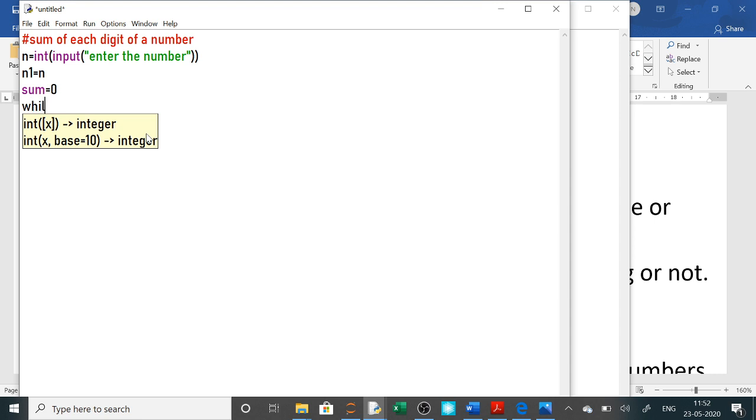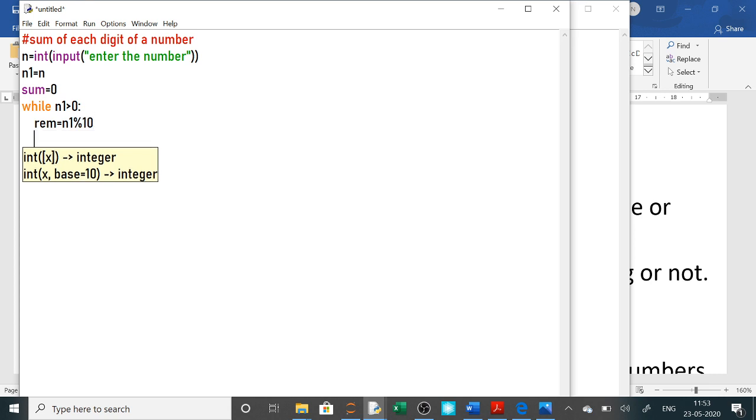I will check here while num, or n1, both are the same thing, is greater than 0, it will execute its task. What task does it have to do? You have to take out each digit and give it to sum. To take out each digit, I will use a remainder variable, and n1 % 10 I will take, so it will give the last digit, and then I will give it to sum. So sum plus equals rem. So the remainder is being given to sum, and the next thing will be n1 equals n1 // 10.